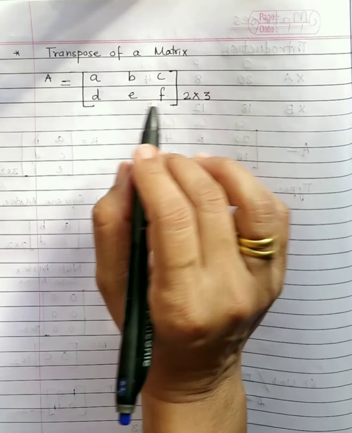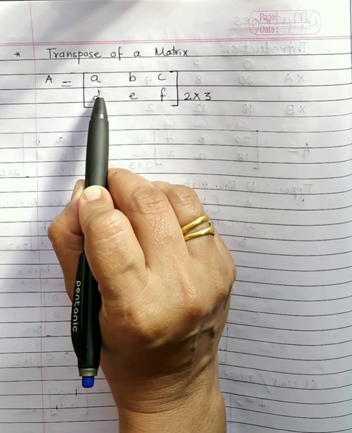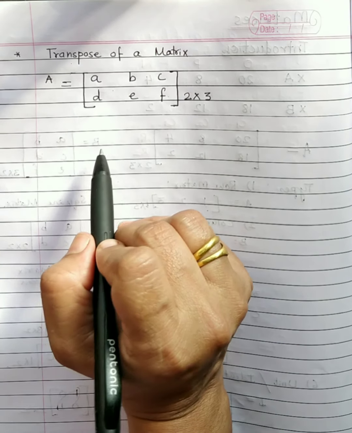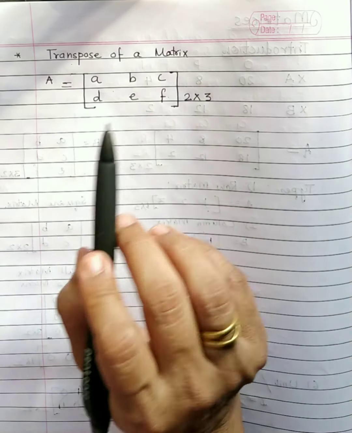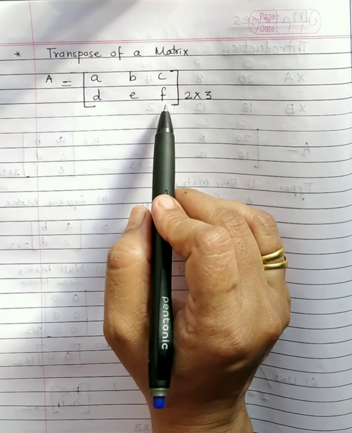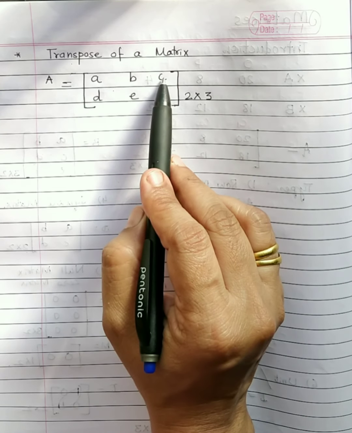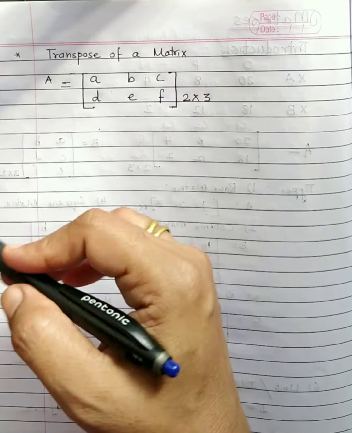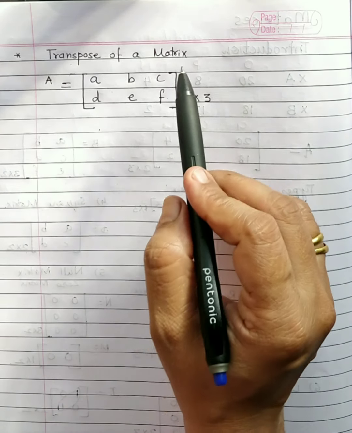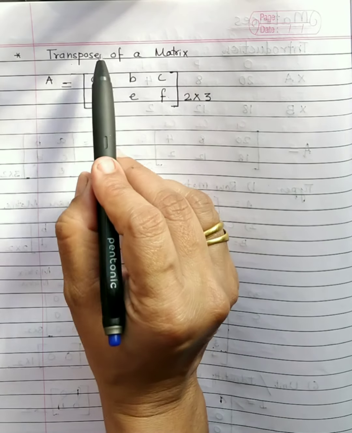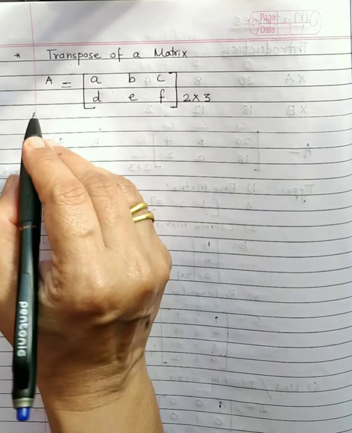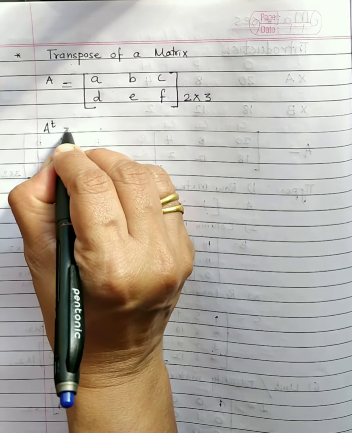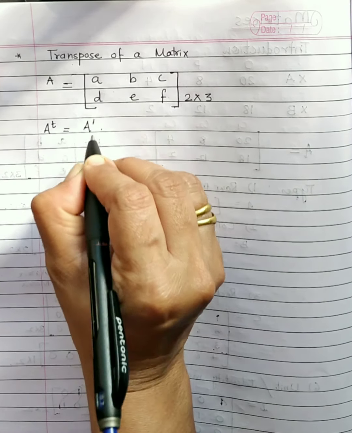Now what are the elements in the row here? In the first row the elements are A, B, C. In the second row the elements are D, E, F. If all the elements of the rows I write in the form of columns, so ultimately columns will become rows, then that type of matrix obtained will be called the transpose of the given matrix, which is written as A transpose, or it can also be written as A dash.